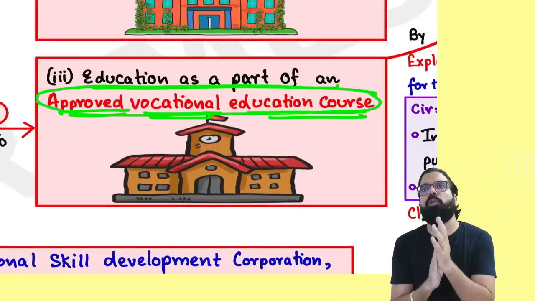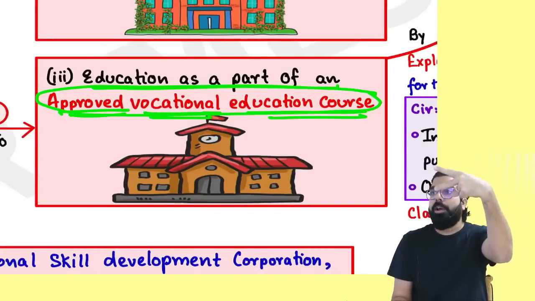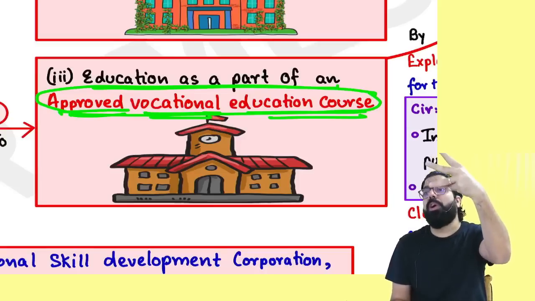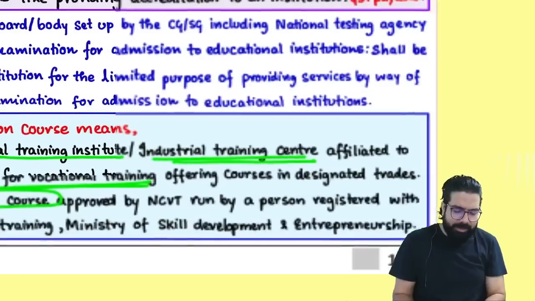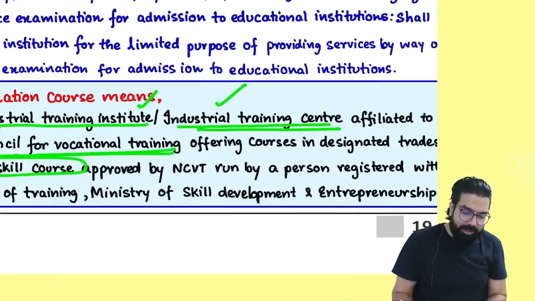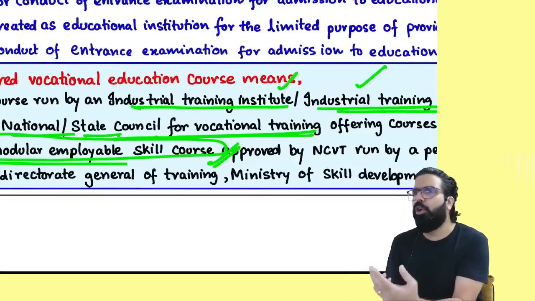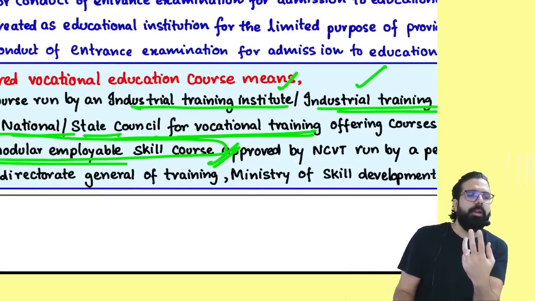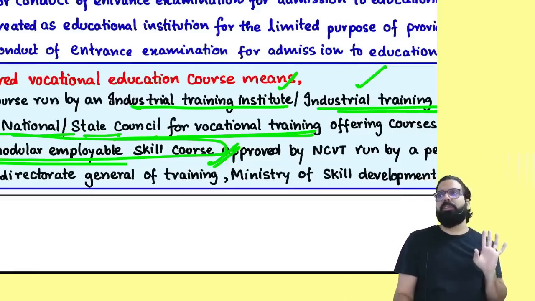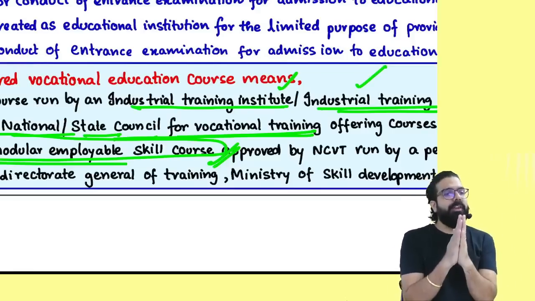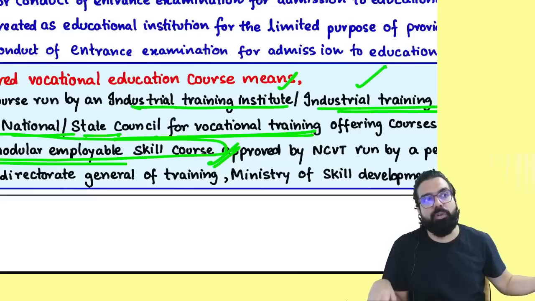Tell me one thing, what is an educational institution? Whenever somebody is providing education up to 12th, or degree colleges, or an approved vocational education course provider. Who is an approved vocational education course provider? An industrial training institute, industrial training center, or anyone providing a modular employable skill course, those are also approved vocational education course providers. Those are also educational institutions. Now listen, educational institution taking services is also exempt. Educational institution providing services is also exempt.